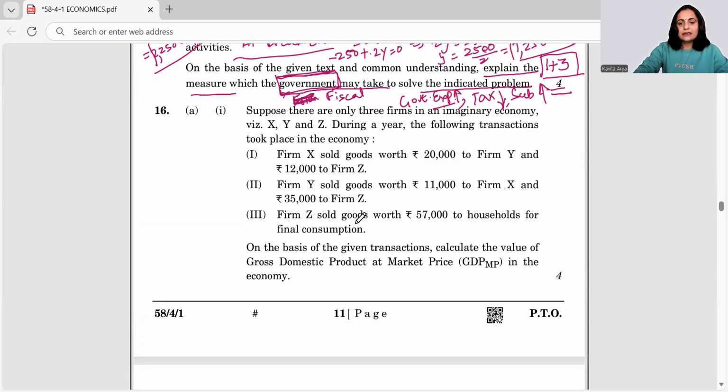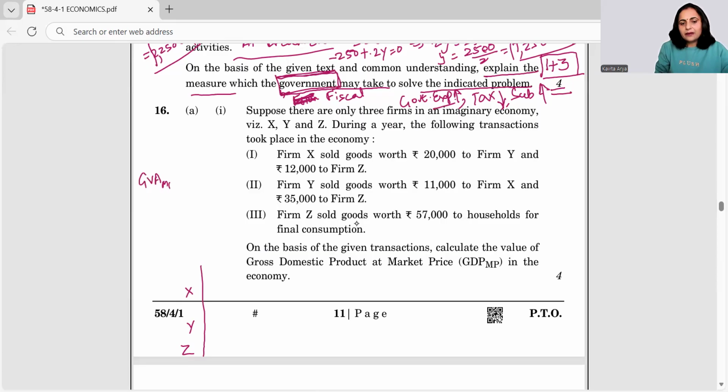The next question says, suppose there are only three firms in our imaginary economy, X, Y, and Z. During a year, the following transactions took place in the economy. So we have X, Y, and Z as the firms. Let's create a table. We're talking about X here, Y here, and Z here, right? Whenever we have such data, they sold the goods, they purchased the goods, right? So we know the formula